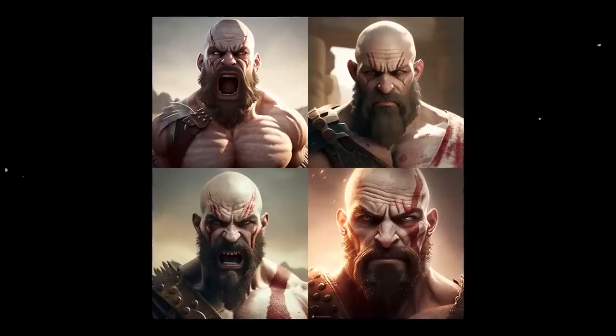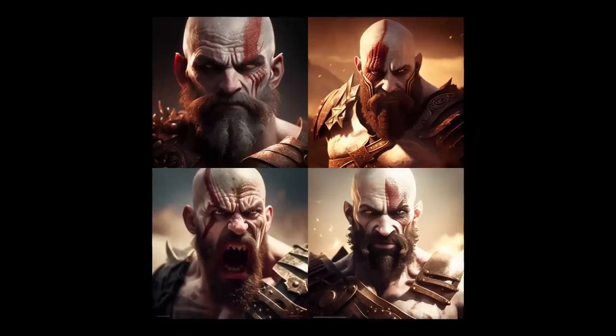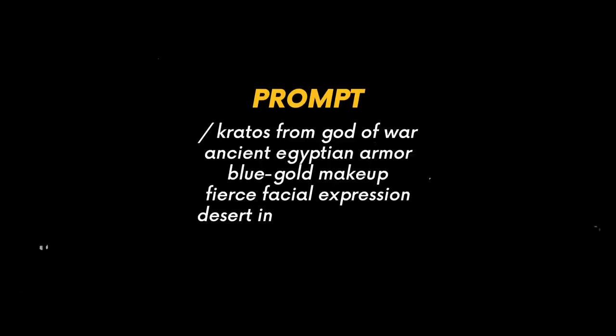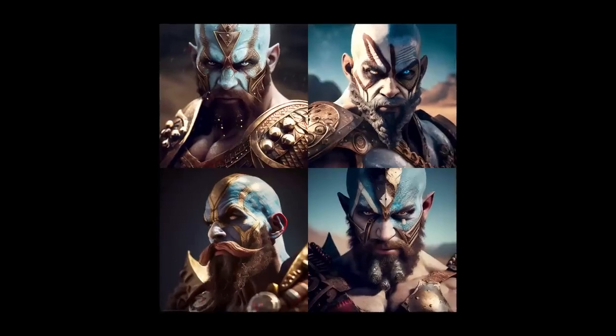I generated variants like this, leaving his canonical image from the previous games as much as possible, but honestly, it's not what I wanted. Since it's an Egyptian setting, I want to diversify his look a bit. I wrote the prompt: Kratos from God of War in ancient Egyptian armor, blue gold makeup, fierce facial expression, desert in the background. So I got these results.